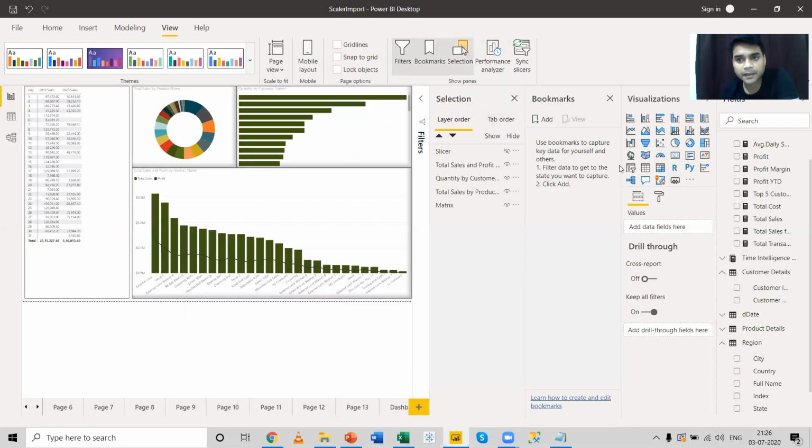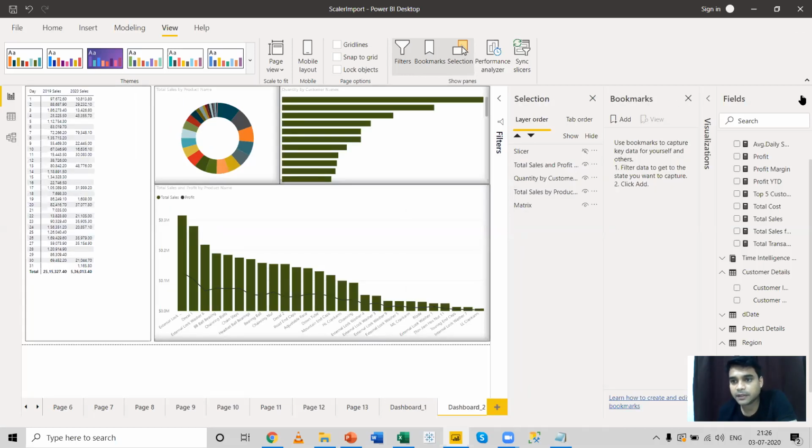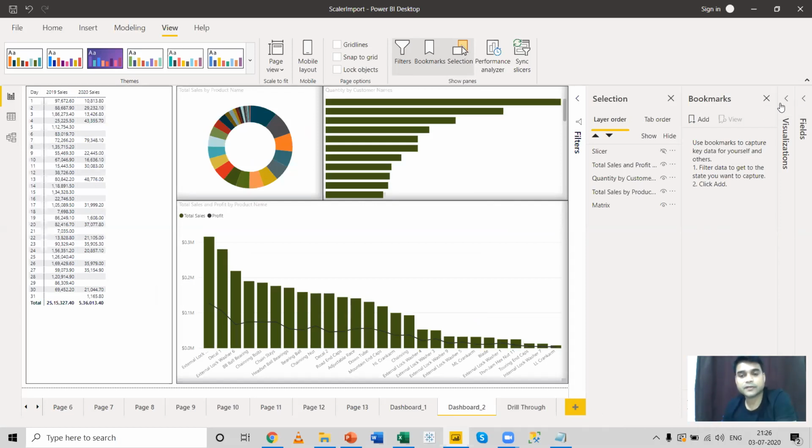Now with this selection pane, let me bring it down over here. Let me hide this option. Yeah, hide this field option also. I don't require this option as of now. Now what it does, the selection pane will show you all the reports that are there over here. The total sales, the quantity sales, the total sales by product, and the metrics over here.